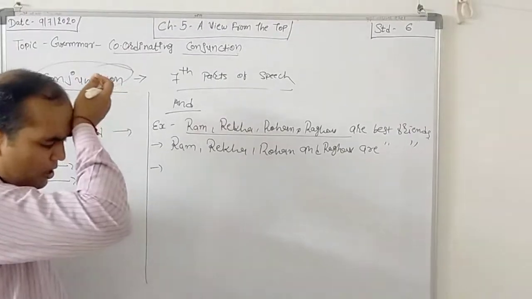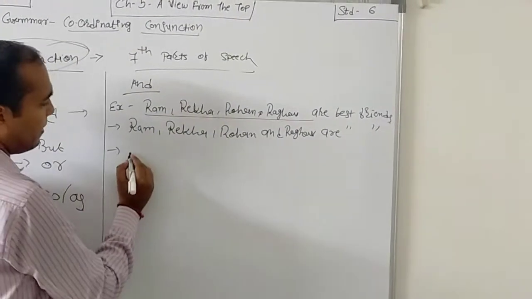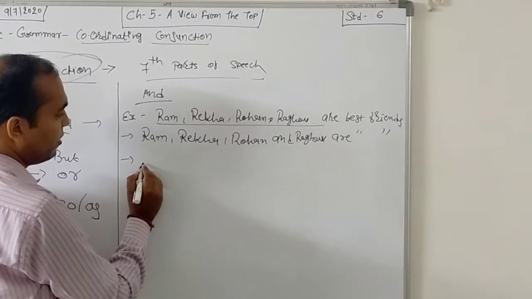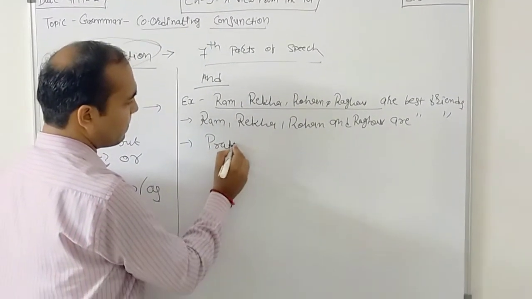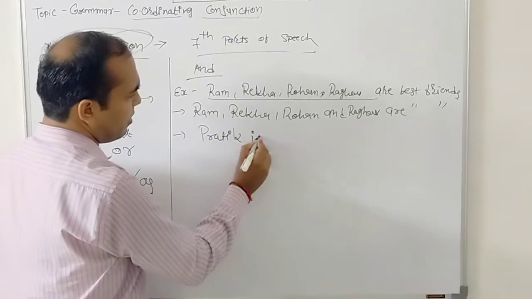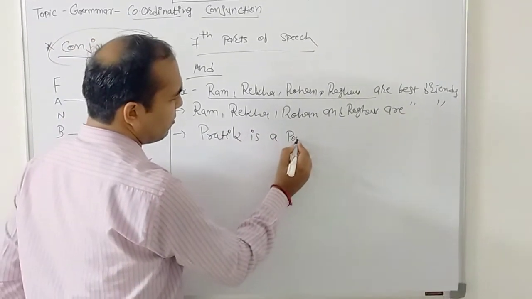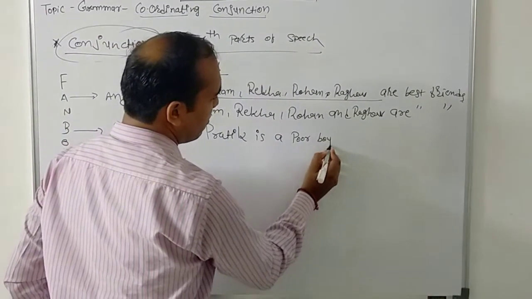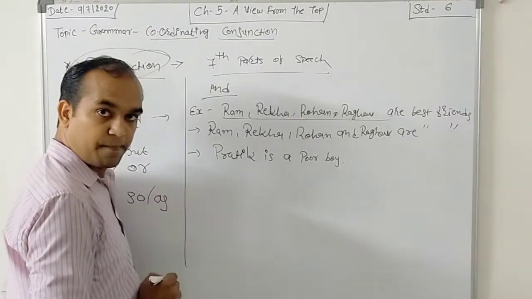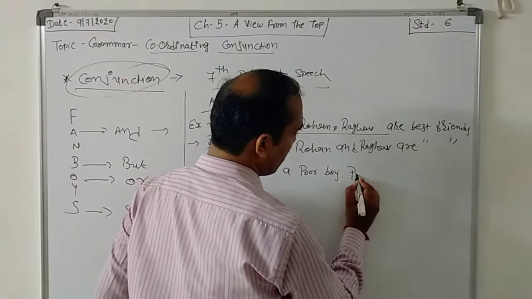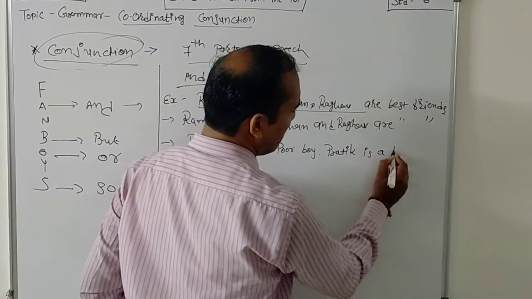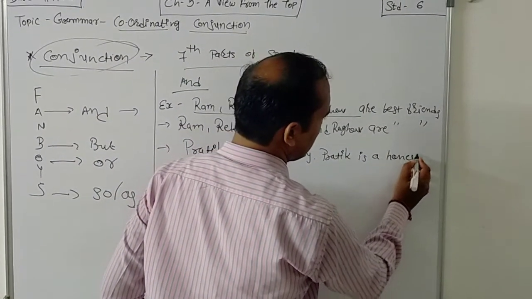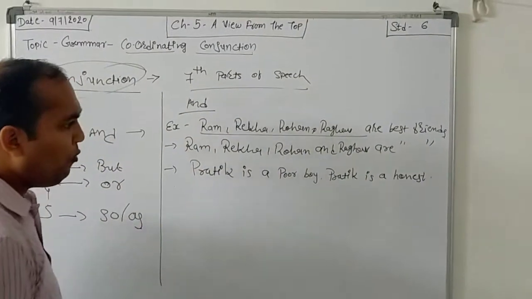Another thing is if we join two sentences. Now for example, of the two sentences, Pratik is a poor boy. Pratik is honest. So how do we have to join?